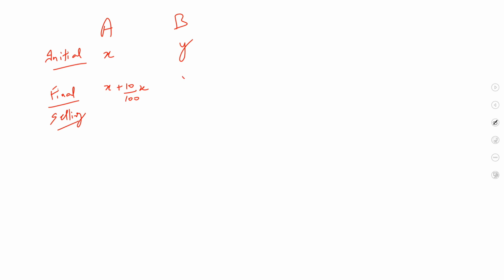Yes. Similarly on B, he is registering what? 10% loss. So y minus 10y by 100, which is y by 10. Okay. However, selling price is the same. So what can I always write? I can write 1.1x is equals to 0.9y. Yes. I don't think there would be much issue in this. Yes. So 1.1x is equals to 0.9y.